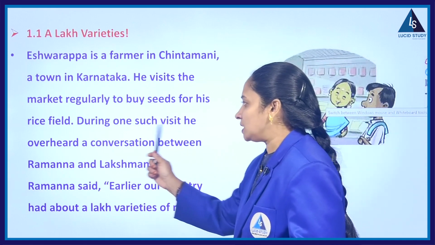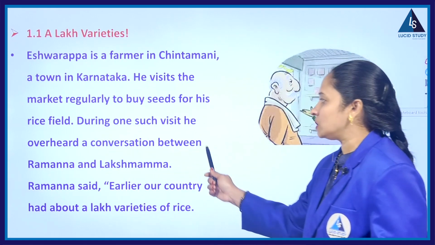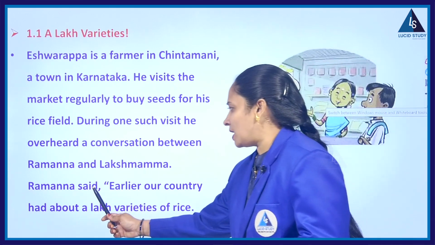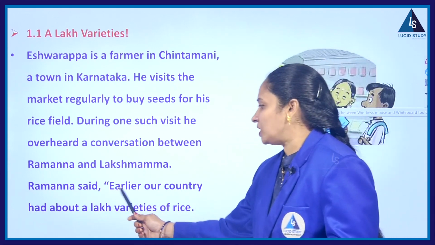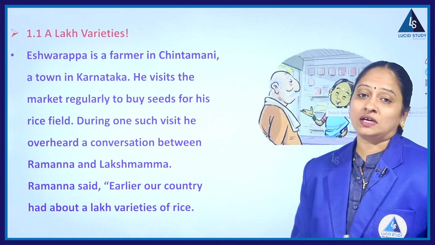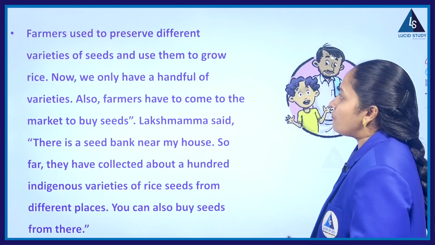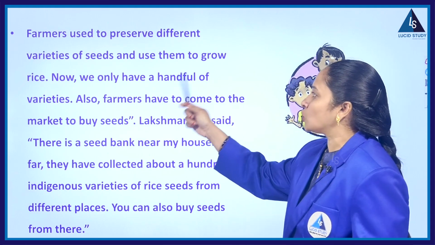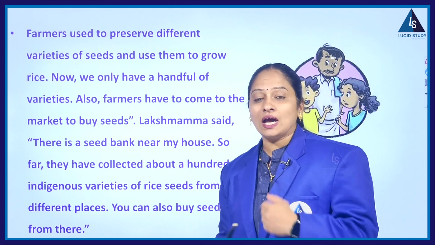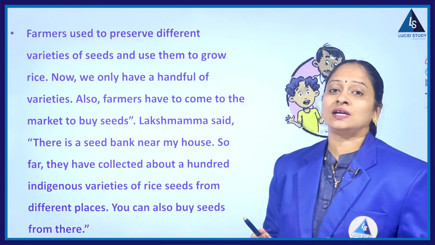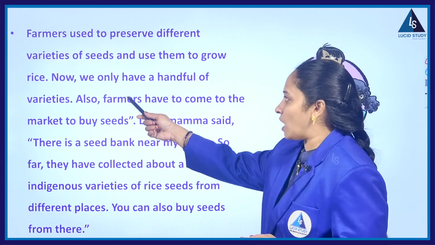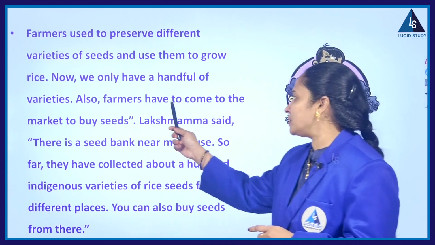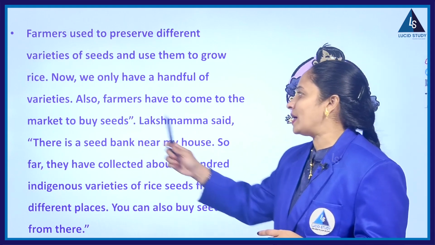During one such visit, he overheard a conversation between Ramanamma and Lakshmamma. Ramanamma said, earlier our country had about 1 lakh varieties of rice. Farmers used to preserve different varieties of seeds and use them to grow rice. But now we only have a handful of varieties, and farmers have to come to the market to buy seeds.